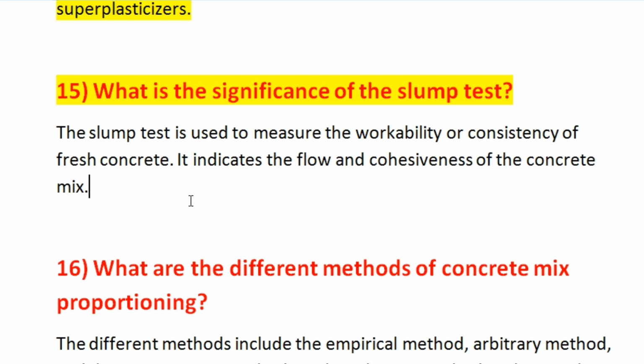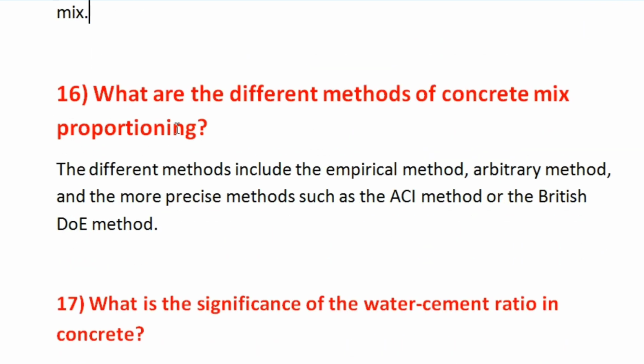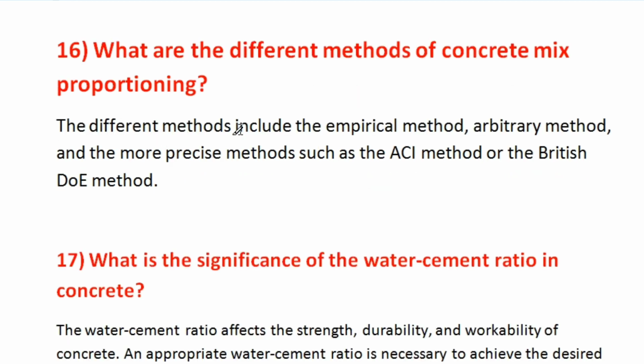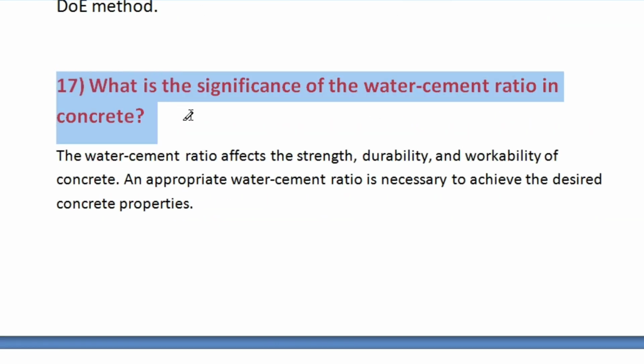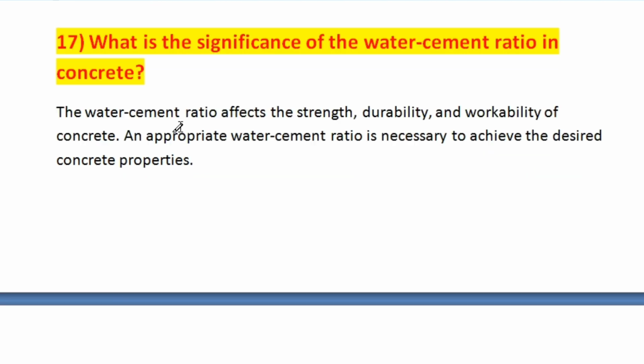Okay. Now question number 16 is, what are the different methods of concrete mix proportioning? The different methods include the empirical method, arbitrary method, and the more precise methods such as the ACI method or British DOE method. Question number 17 is, what is the significance of water cement ratio in concrete? Okay, so the water cement ratio affects the strength, durability, and workability of concrete. An appropriate water cement ratio is necessary to achieve the desired concrete properties.